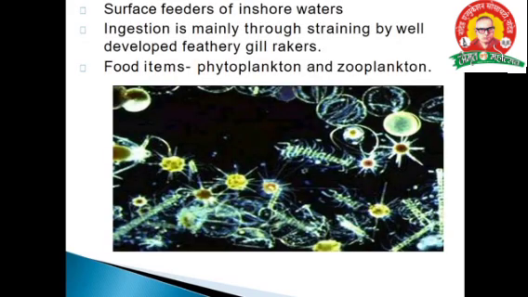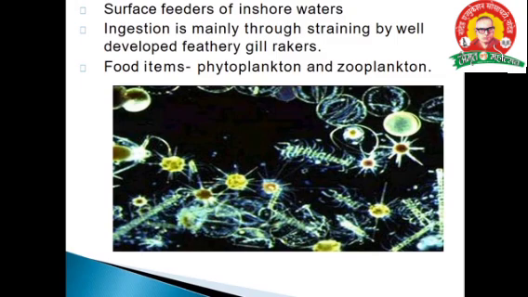Then about the food and feeding habit of Indian mackerel. It is a surface feeder of inshore water and feeds mainly by straining through well-developed feathery gill rakers. Food items are mostly phytoplankton and zooplankton. Phytoplankton means plant-related material present in the water, and zooplankton means animal-related organisms which are boneless and fleshless. Zooplankton mainly includes copepods, crustaceans, decapod larval stages, nauplii, protozoa, zoea, worms and mollusca larvae.